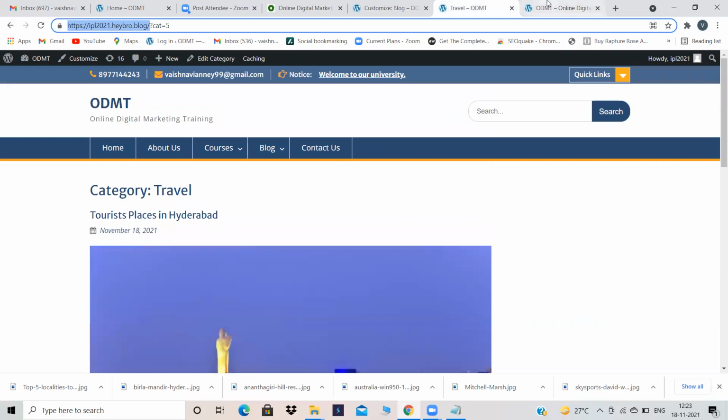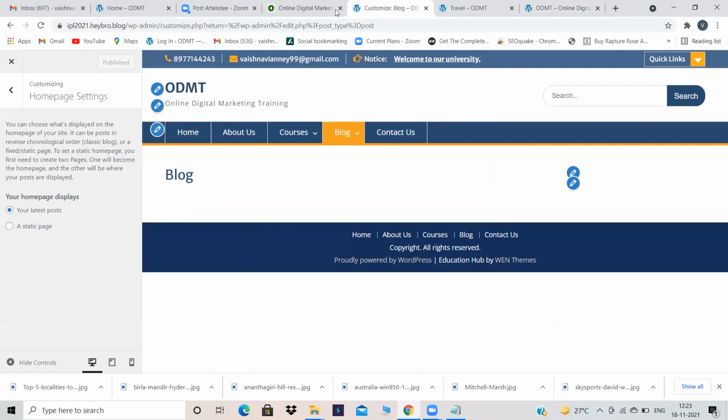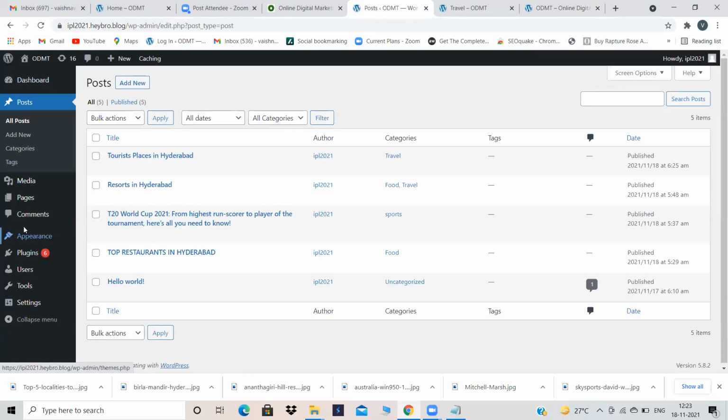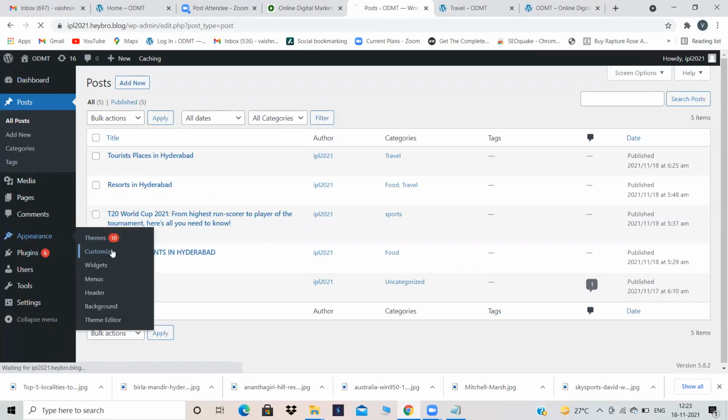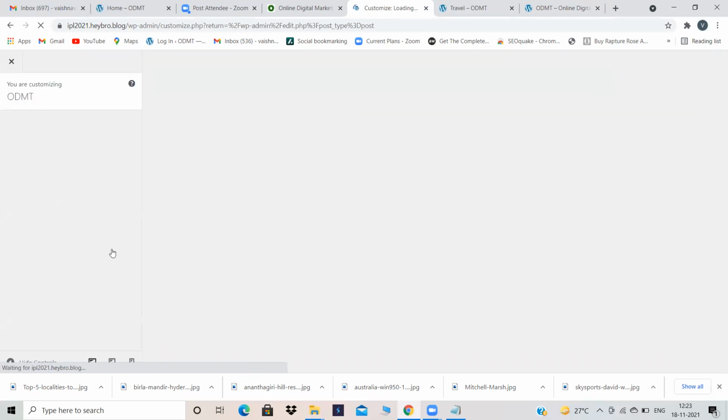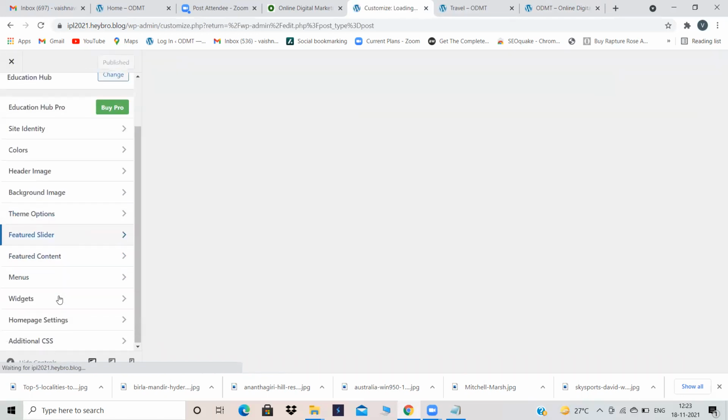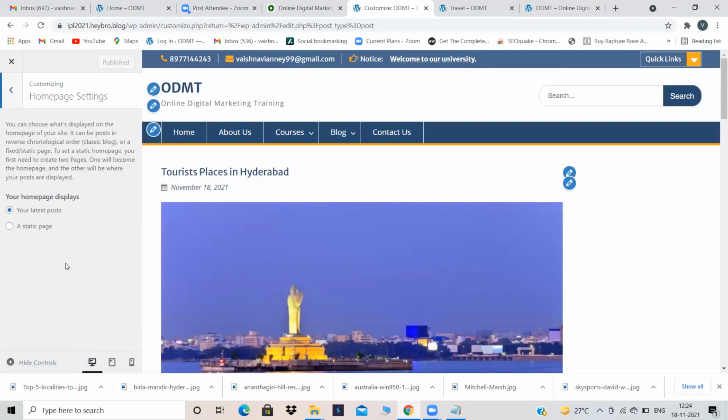To get rid of this mistake, what I'm doing is I'm going into appearance, customize. In customize, there is an option called home page settings. Go into home page settings. By default, what it is telling, your home page displays latest post.